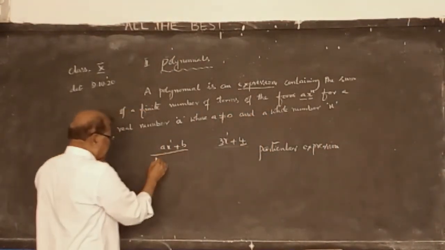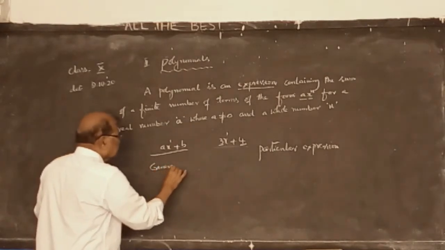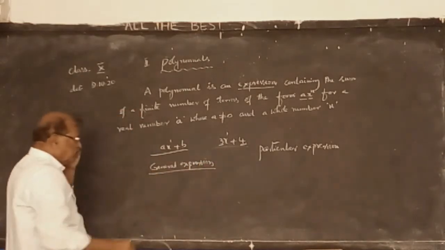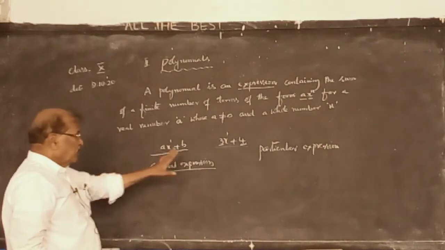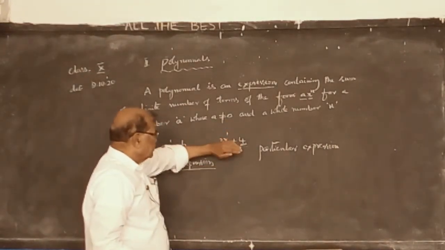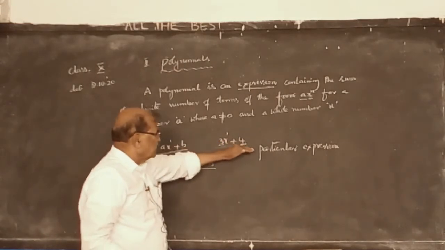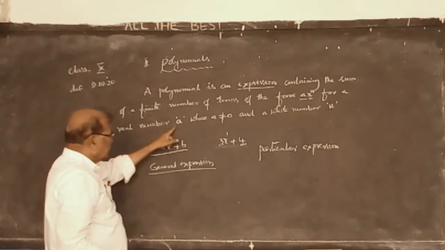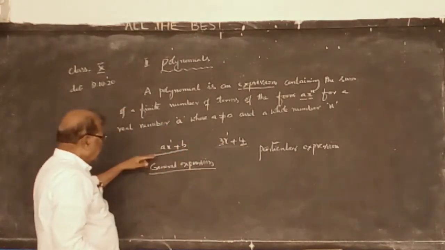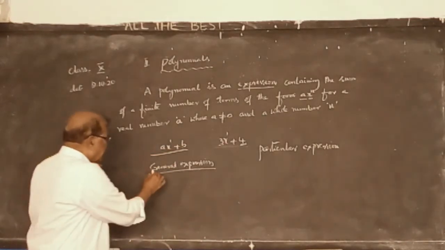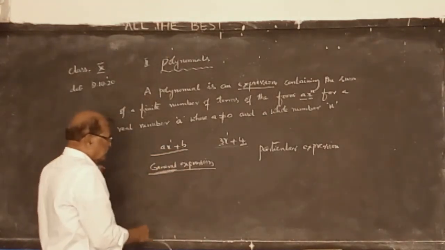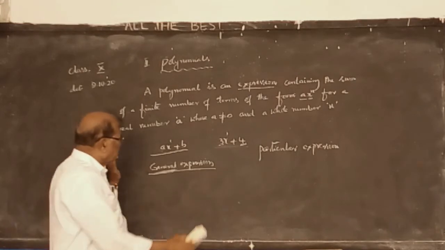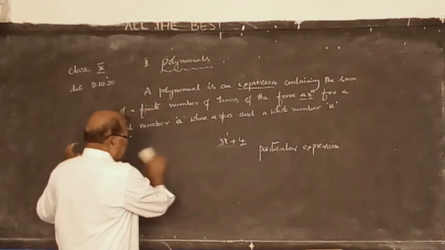Whereas this is called a general expression. So what is the difference between a general expression and a particular expression? A particular expression is particular, you can't change it, it is fixed. The values are fixed here. The value of a is fixed, it is a real number. One is 3 and one is 4. Here we don't know the value of a and b. So it's a general expression. You don't know the value of a and b. So I think you might have understood the difference between particular and general expression.